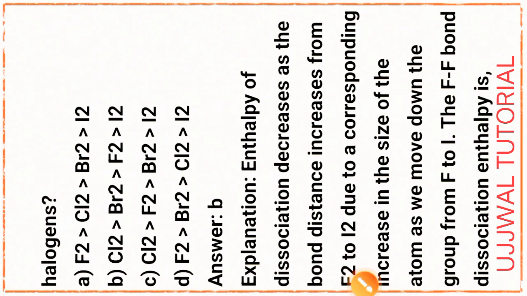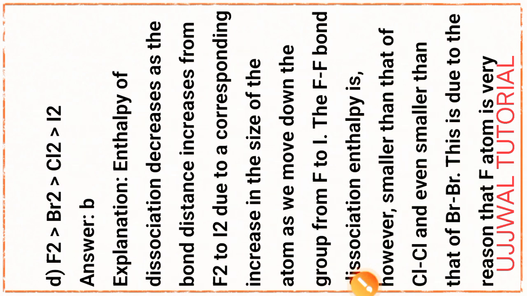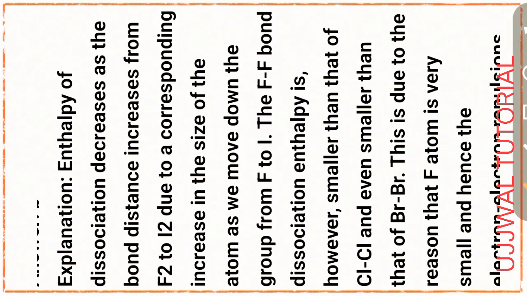Due to explain for this part, enthalpy of dissociation decreases as the bond distance increases from fluorine to iodine due to corresponding increase in the size of the atom. As you move down the group from fluorine to iodine, the fluorine-fluorine bond dissociation enthalpy is, however, smaller than that of chlorine-chlorine and even smaller than that of bromine-bromine bond.